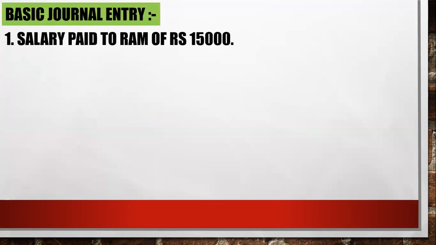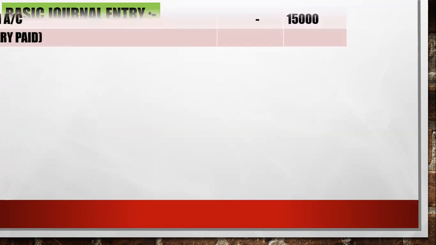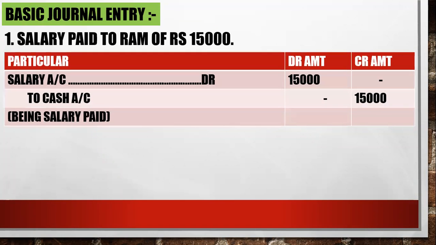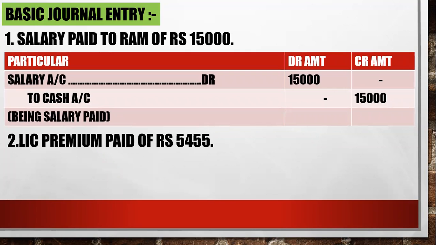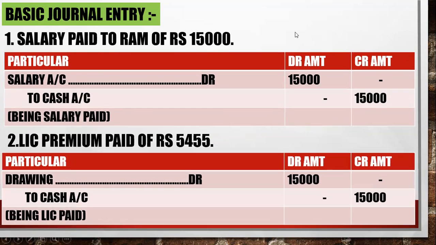First transaction is salary paid to Ram of rupees 15,000. What will be the journal entry? Salary to cash or bank. Yes, salary to cash or bank. Second is LIC premium paid of rupees 5,455. Drawings to cash or bank, because LIC is not my business expense, it's my proprietor's personal expense. In the business, we cannot take the proprietor's expenses as business expenses. So you can write it as drawings over here.